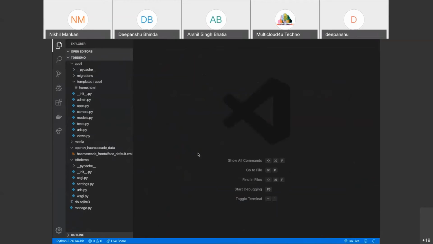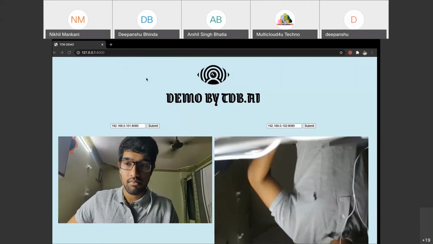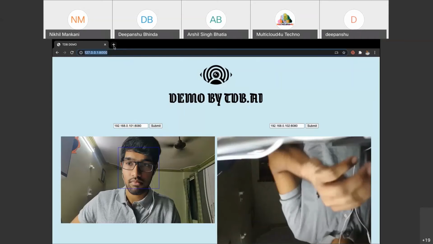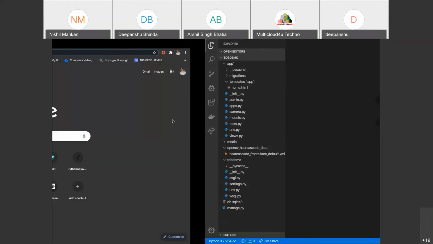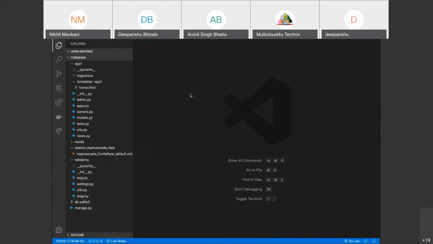Hello. This is a very great topic, and I am very much interested in talking about Docker. So what is Docker? Docker is basically a company which helps you to create containers, right? Now, what are containers? What are virtual machines? These are a bit confusing terms in real time.